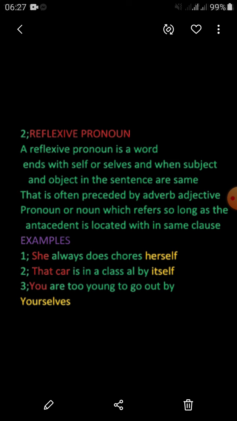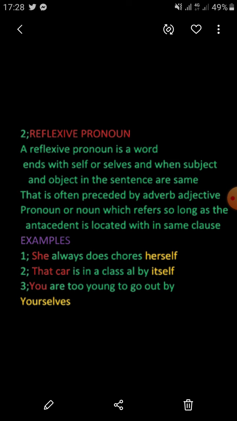Second, reflexive pronoun. A reflexive pronoun is a word that ends with self or selves. Self is used for singular and selves is used for plural. And it is used when subject and object in the sentence are the same. Keep in your mind, when subject and object in the sentence are the same, it means that they belong to the same family.